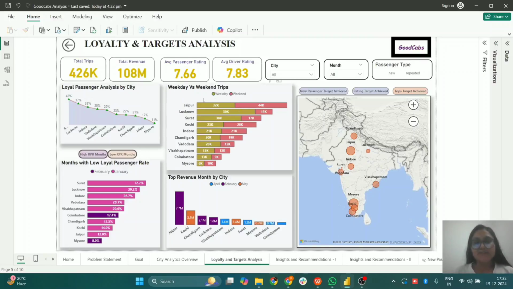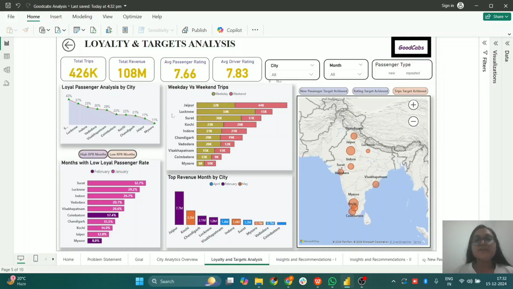Here, in this graph, we can see that in tourist-oriented cities such as Jaipur, Mysore and Kochi, the maximum trips are on weekends instead of weekdays, which again tells us that these are tourist-oriented cities.